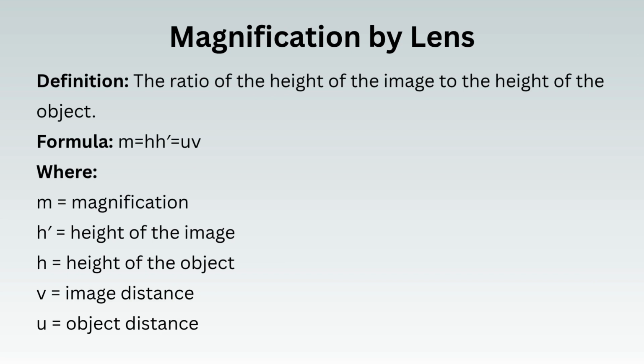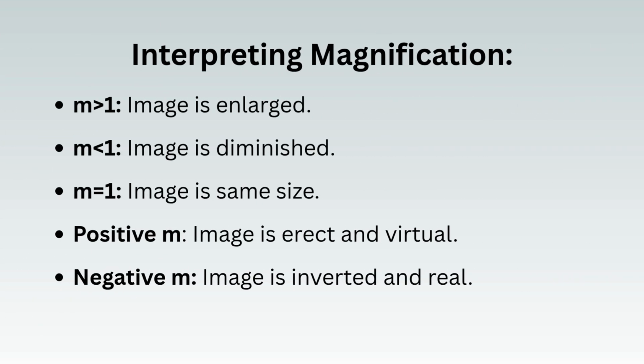Magnification by lens. Definition: the ratio of the height of the image to the height of the object. Formula: m is equal to h' over h is equal to v over u, where m is magnification, h' is the height of the image, h is the height of the object, v is the image distance, and u is the object distance. Interpreting magnification: m greater than 1, image is enlarged; m less than 1, image is diminished; m equal to 1, image is same size. Positive m, image is erect and virtual; negative m, image is inverted and real.